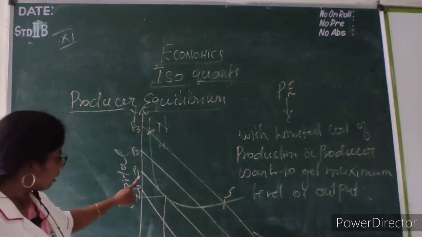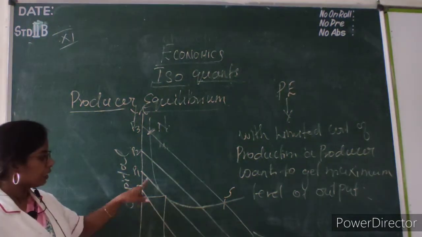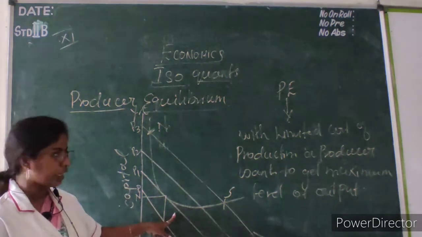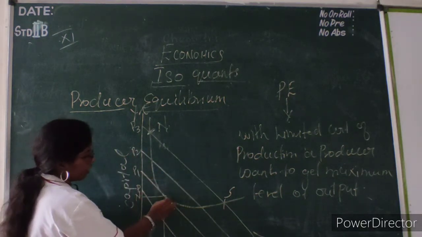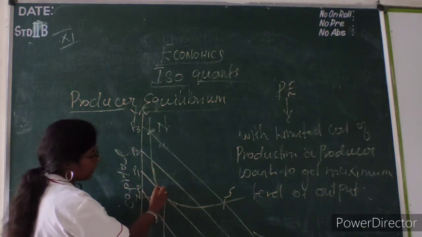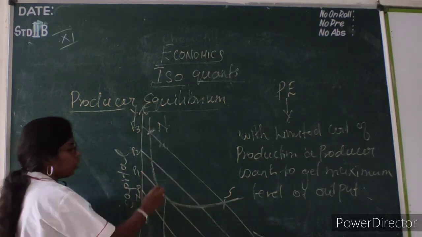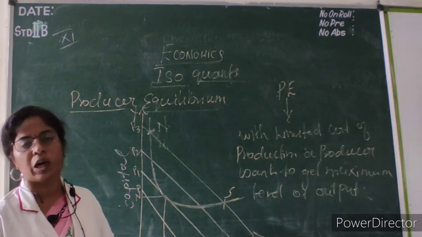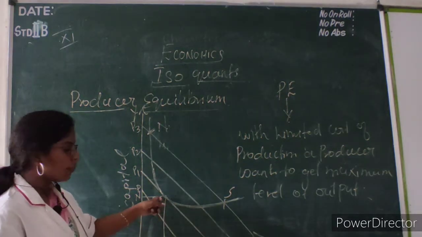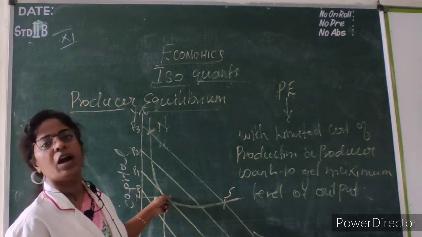But at the second isocost line, the producer equilibrium is at a tangent. So this is the tangent position, which explains that the cost is equal to the output. This is the place where my cost is equal to my output.